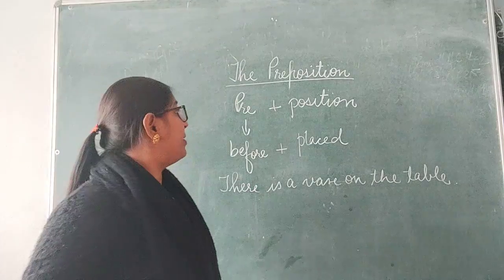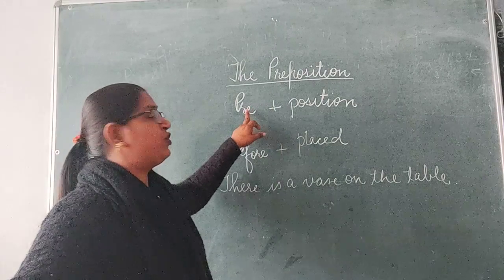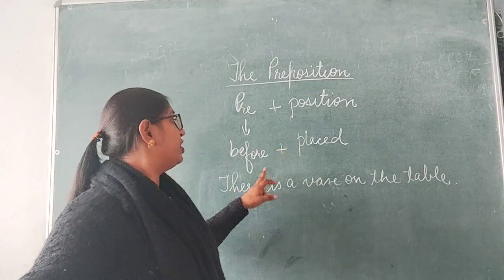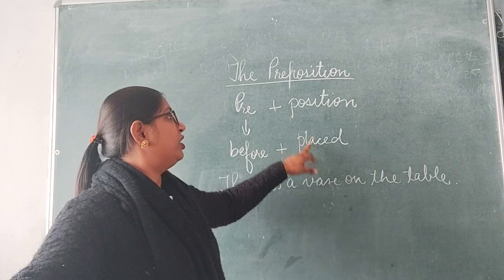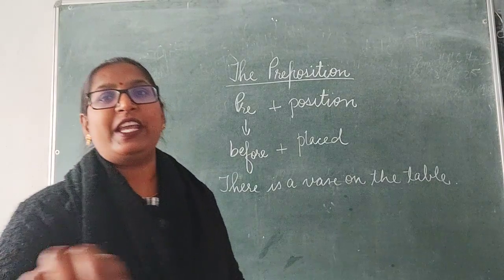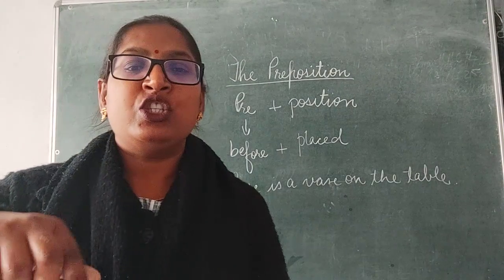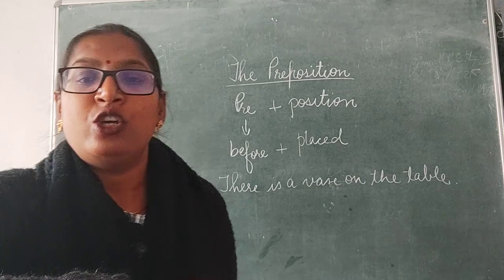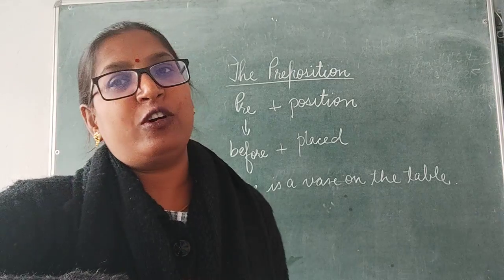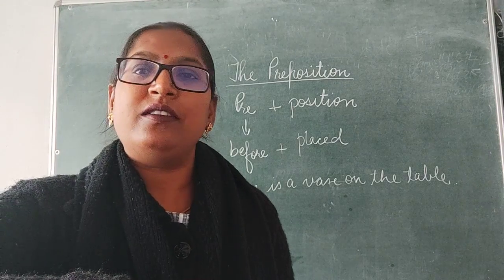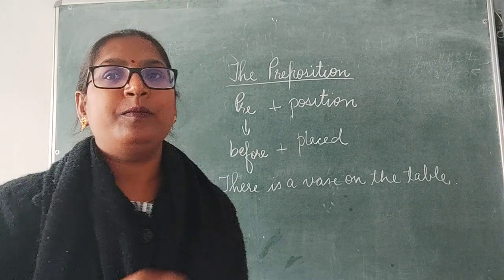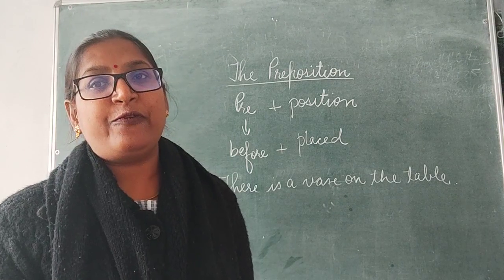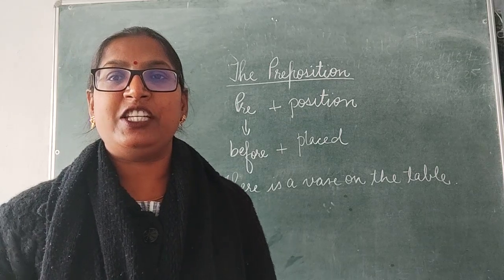The word preposition is made up of two words: pre plus position. Pre means before. Position means placed. Clear? So, the word preposition means positioned before or placed before another word. Clear? Now, let's study the different types of prepositions.